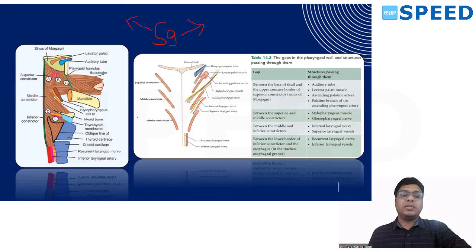The structures which pass through the gap between middle constrictor and inferior constrictor: remember there is superior laryngeal nerve and superior laryngeal artery. In that superior laryngeal nerve, we have two branches, EBSL and IBSL. So internal branch pierces through the thyrohyoid membrane and goes into the pharynx inner layer. External branch of superior laryngeal nerve directly goes and supplies the cricothyroid muscle. So external doesn't come into the opening, it's the internal branch.